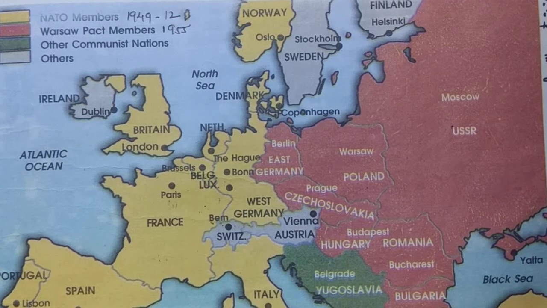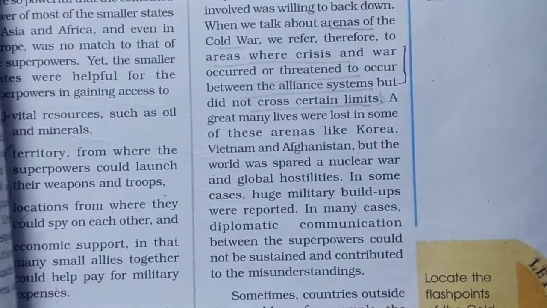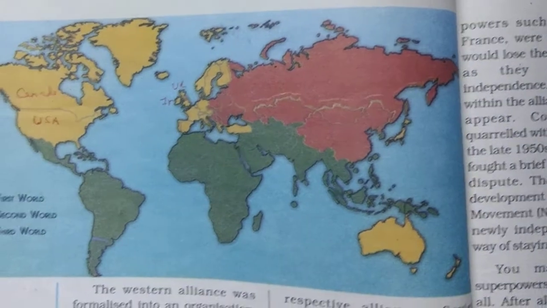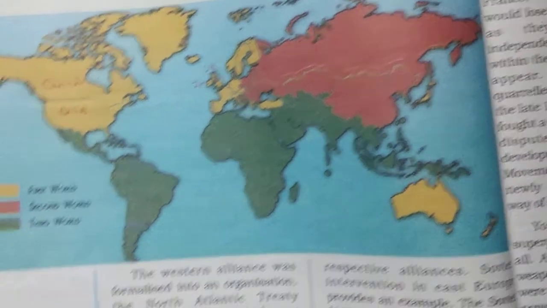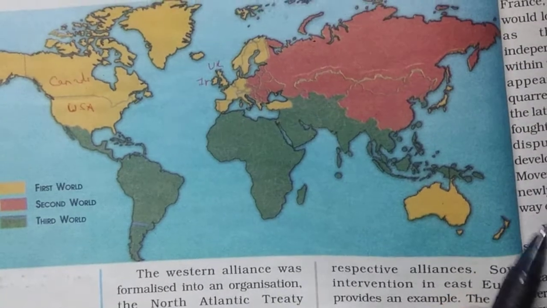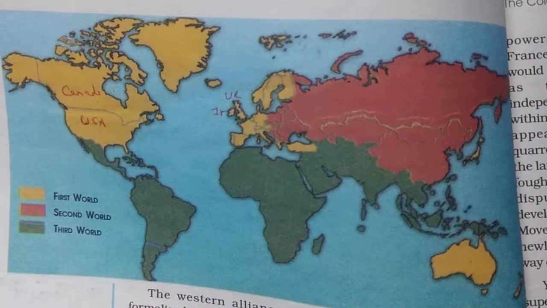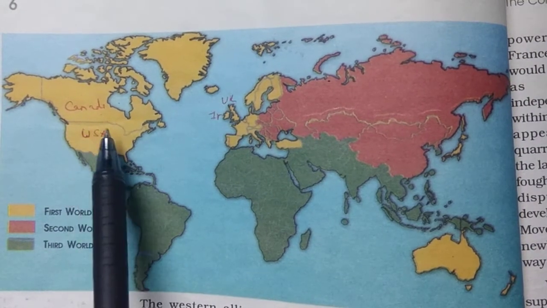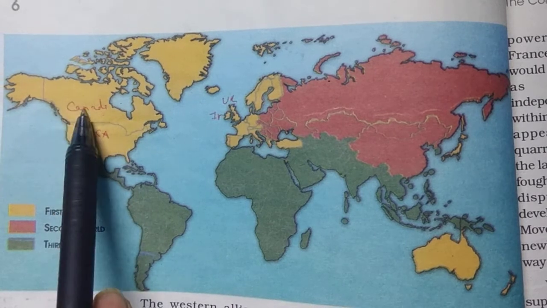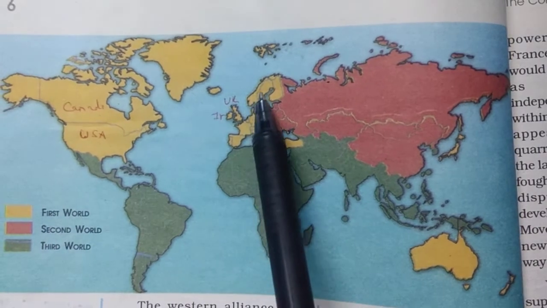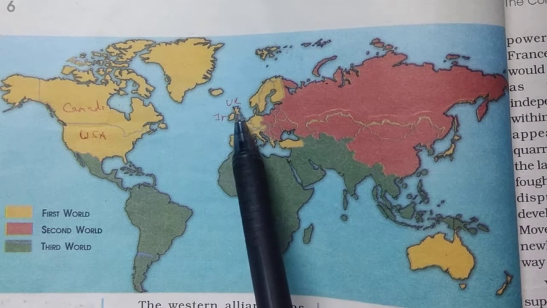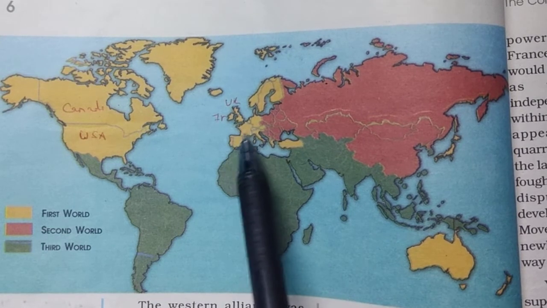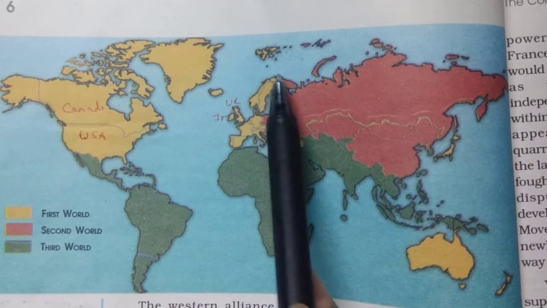Let me explain another map that is given on the next page. You need to understand that map also. Here you see a slightly different categorization of countries. The yellow shaded countries are called first world countries, where you can see Canada, USA, UK, Ireland, France, Spain, Portugal, Germany, Norway, Sweden, Denmark.